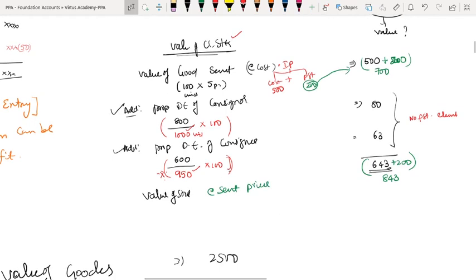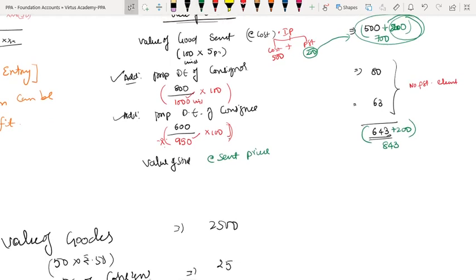Now tell me, out of these three elements, on which element is the profit element there? Value of goods sent, sir. Correct. That means the profit is only on this element. Out of this 700, 200 is profit. So next, suppose if you are calculating stock reserve, it is only on this element or not?